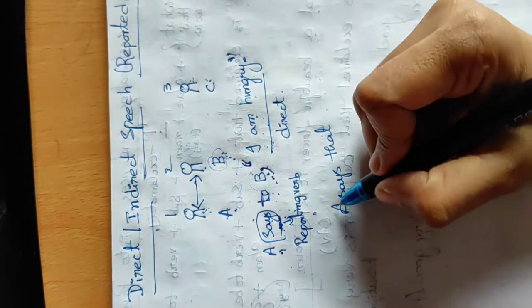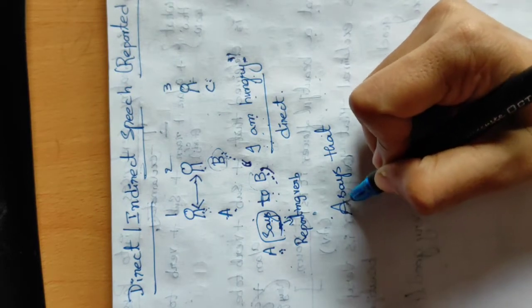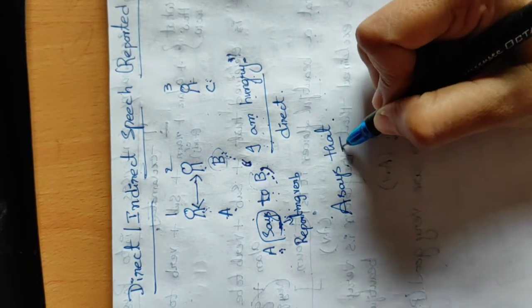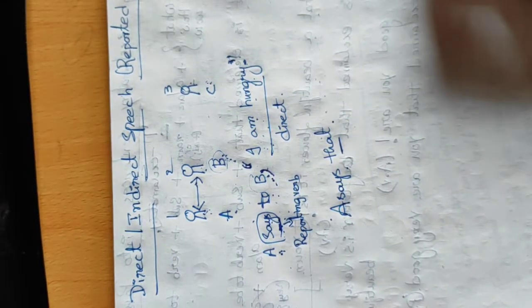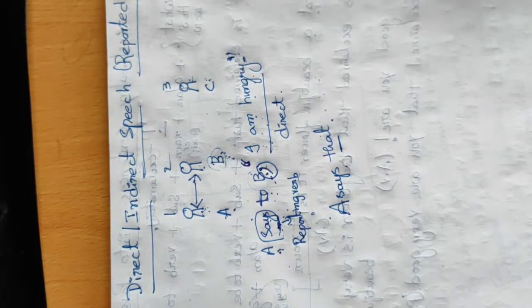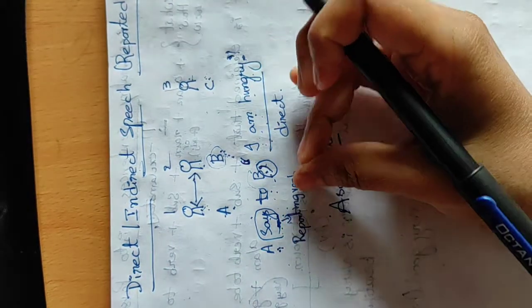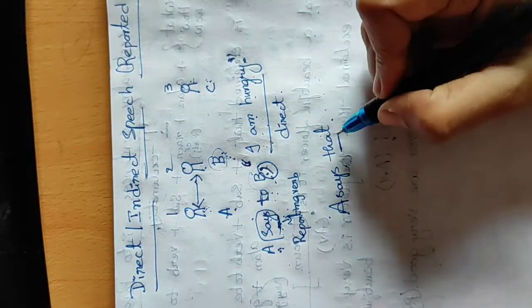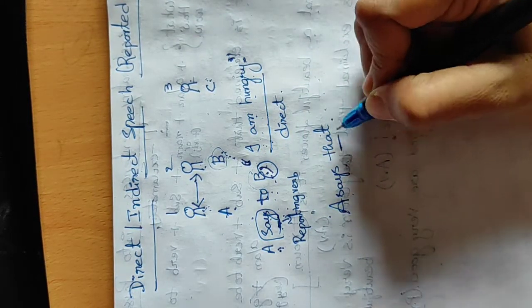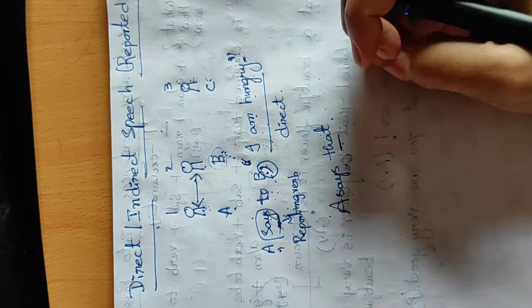Here A is the name. We have to use the conjunction that and remove this comma. We are clubbing these two and making one sentence. In order to club them, A says that, we use the conjunction that.